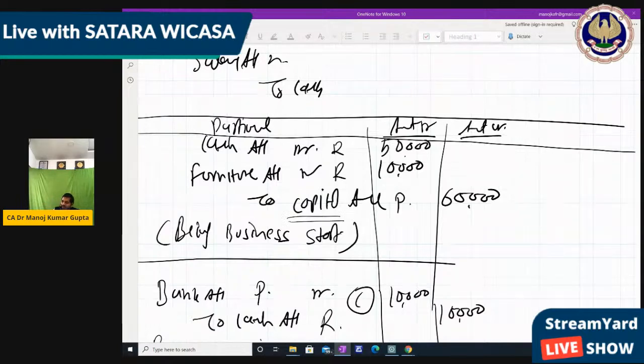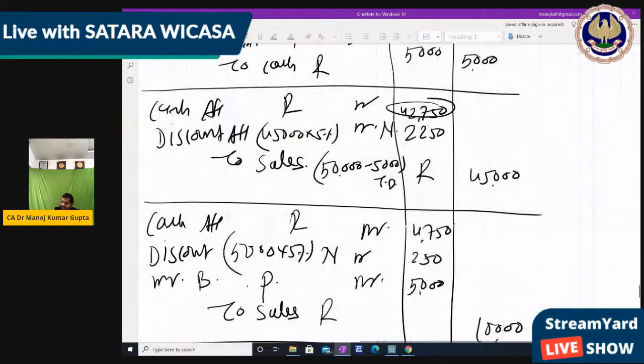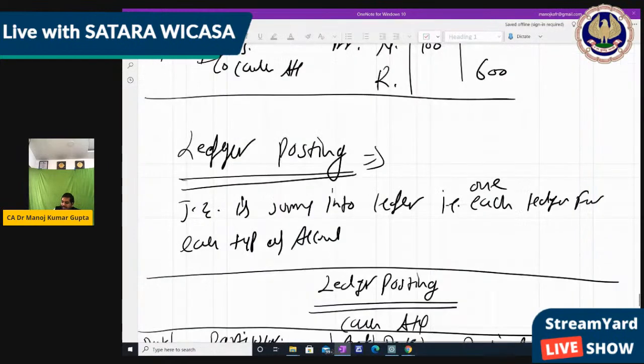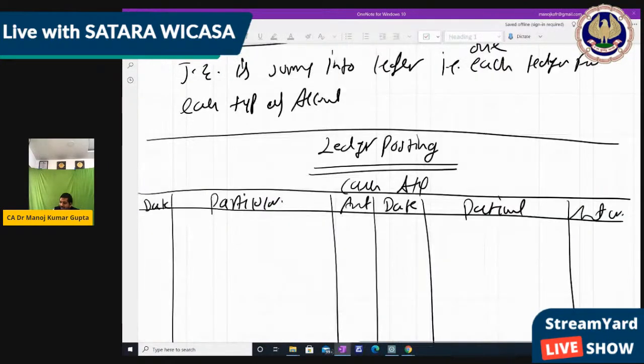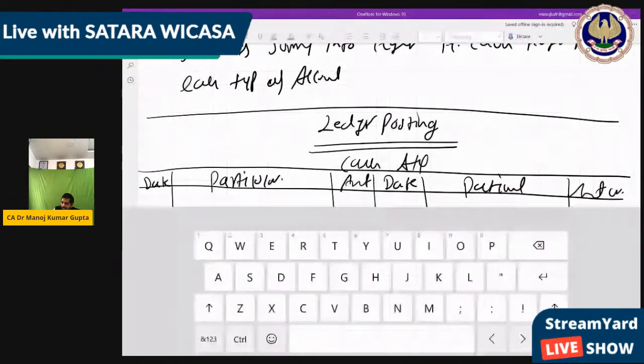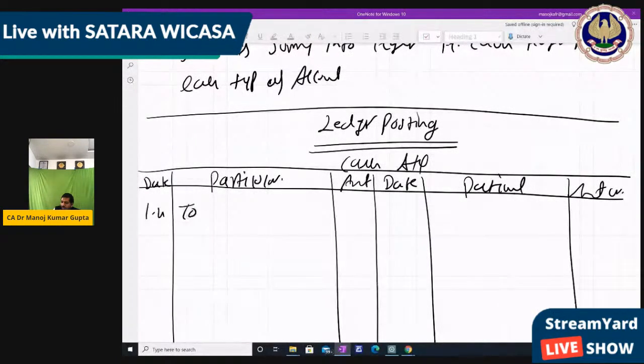So we write here on the debit side the date, suppose 1st April, 'To capital account', and the amount in the cash account. We write the opposite name so that whenever you want to reverse, because I told you in the beginning, if suppose Mukesh Ambani finds that there is some fraud, he can go back from the P&L to the journal entry.